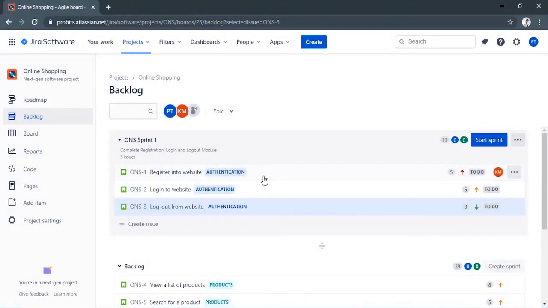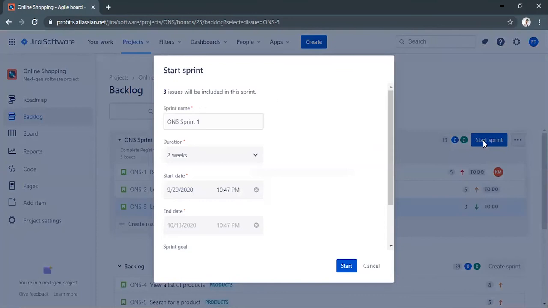Once you have added issues to your sprint and the team is ready to work, you will need to start the sprint. You can only start a sprint if you haven't started one already. If you have already started a sprint, another sprint can be planned but cannot be started until completion of the active sprint. You can only have one sprint active at a given point in time unless you have enabled parallel sprints. Find the sprint that you want to start and click Start Sprint.